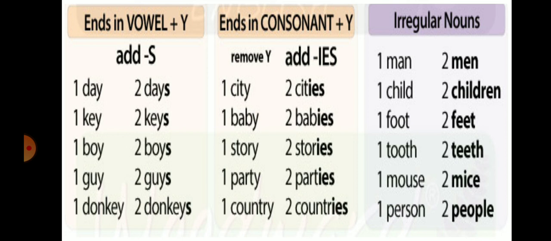One key, here vowel E is there. Two keys. One boy, two boys, vowel O. One guy, that is vowel U. Two guys. One donkey, two donkeys. Again, vowel E.